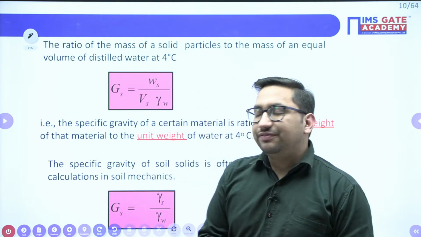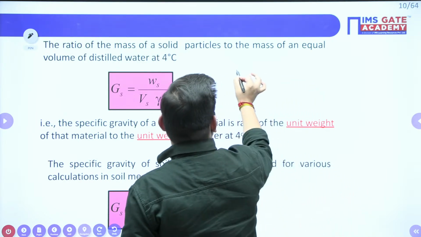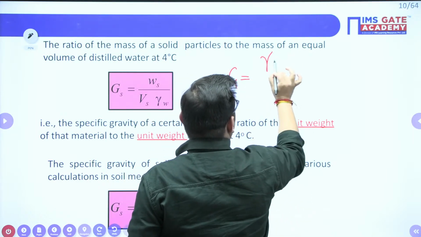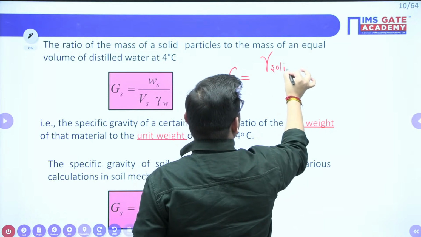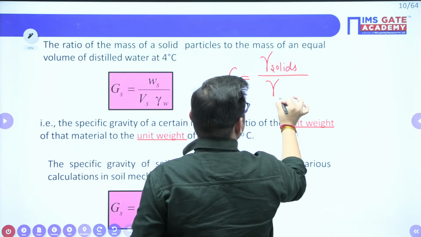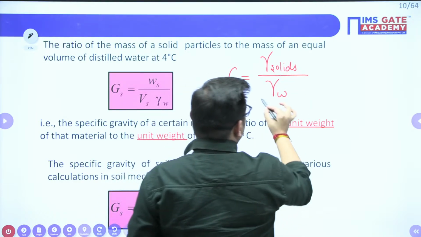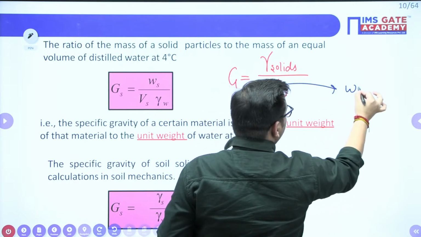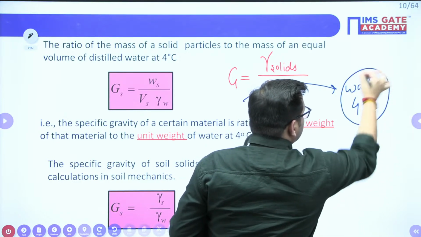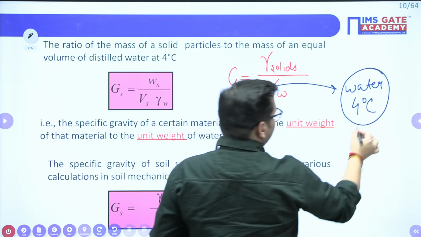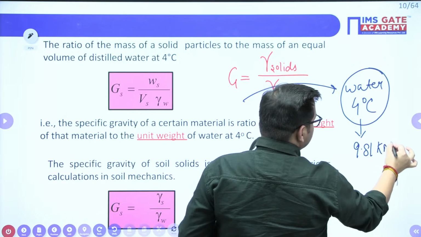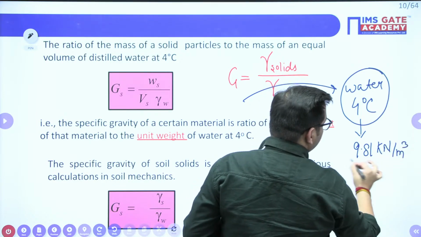So what is this specific gravity? This specific gravity is the ratio of gamma of solids, or unit weight of solids, with respect to the unit weight of a standard fluid. What is that standard fluid? That standard fluid is your water at 4 degrees Celsius, right? And this particular gamma W, at this particular value, will be equal to 9.81. Remember the units, it will be kilonewton per meter cube.